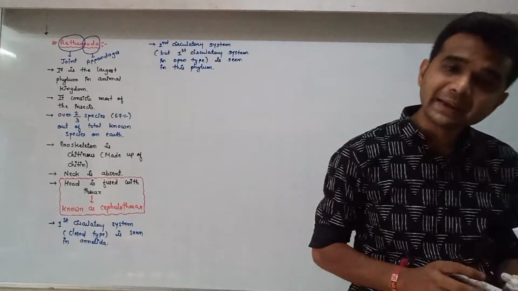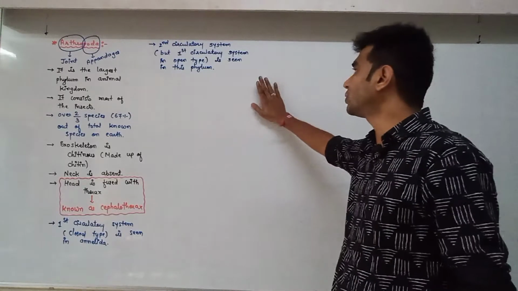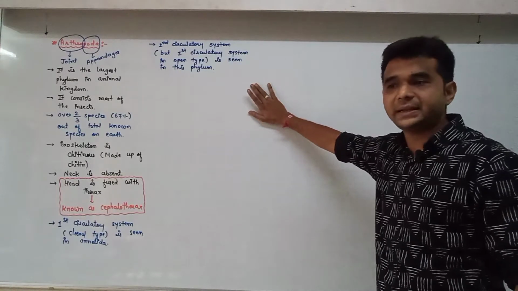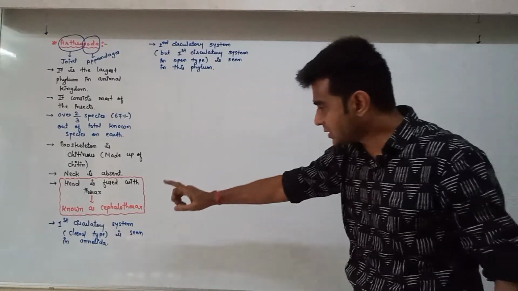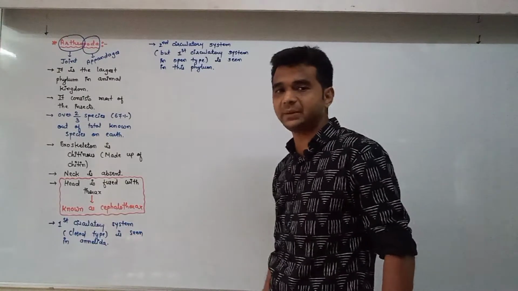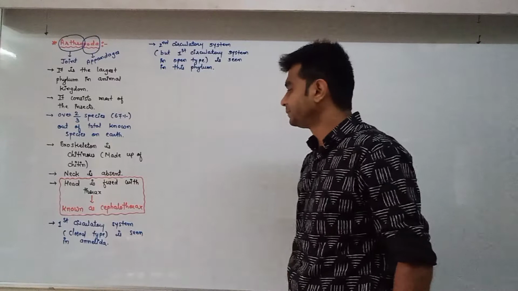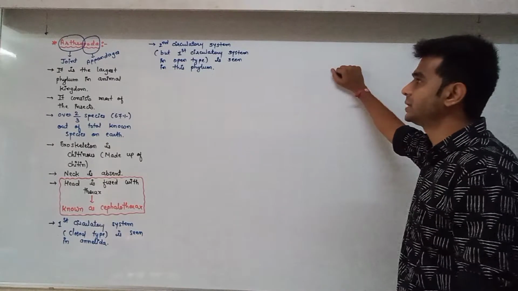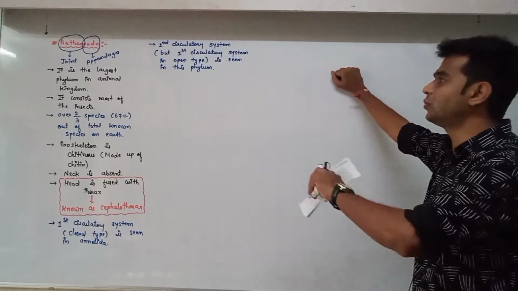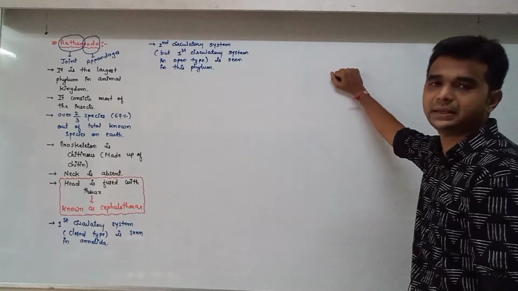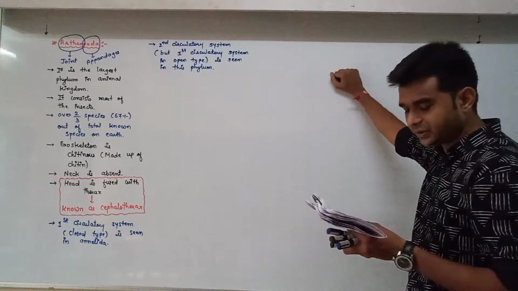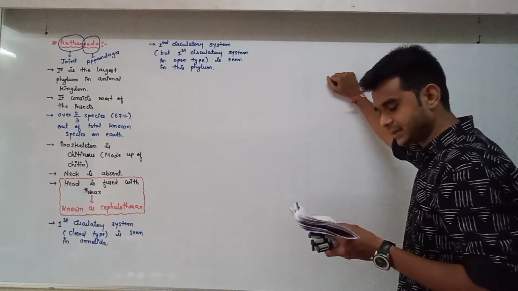First open type, we say that it is there in arthropoda. But first closed type circulatory system is seen in Annelida. The second circulatory system, considered open type, is seen in arthropoda. Fine. Circulatory system is of open type.